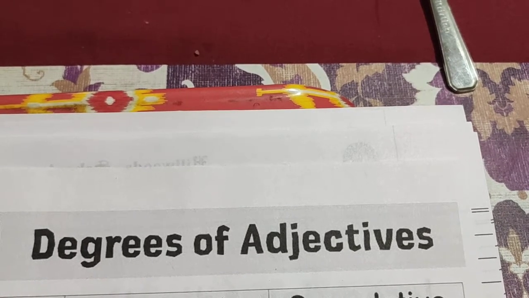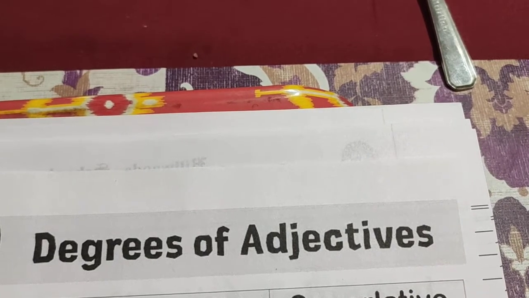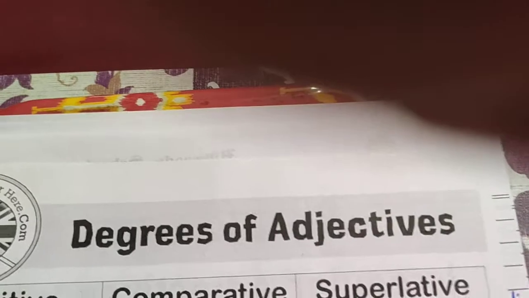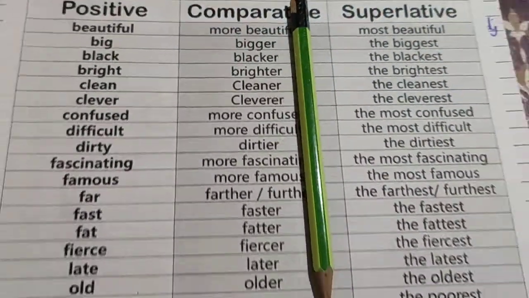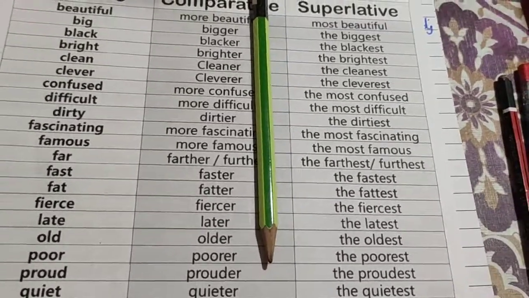Now today the last topic is degrees of adjective. Let's start with an example. It's a pencil, you all can see. It's a big pencil.